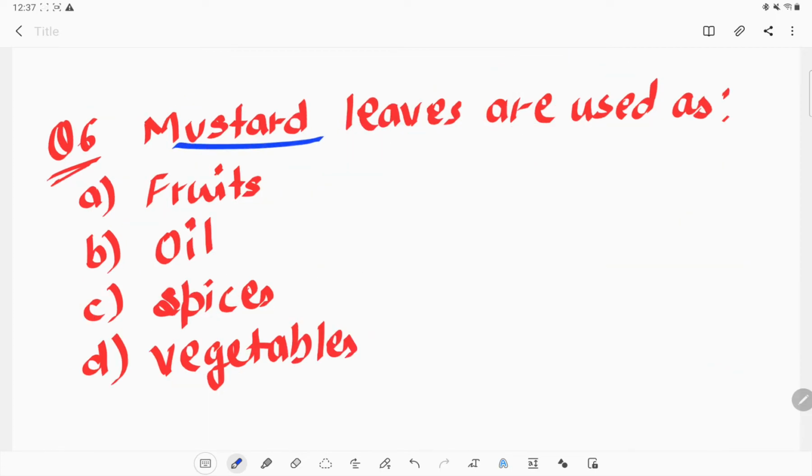Next question is: mustard leaves are used as. How can we use the mustard leaves?